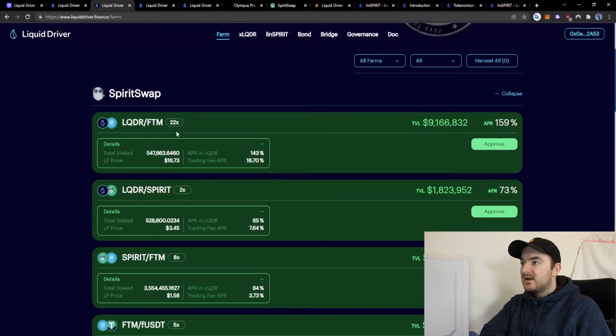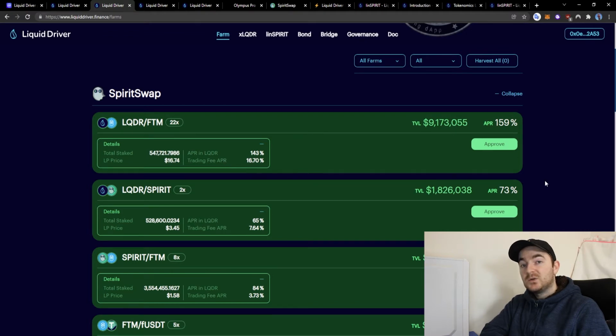So to break these down, this number here represents the portion of the total value of all these pools. So here we have total value locked, the APR of this current pool, the amount staked, and LP price, the APR you get in the Liquid Driver token, and the trading fee APR.